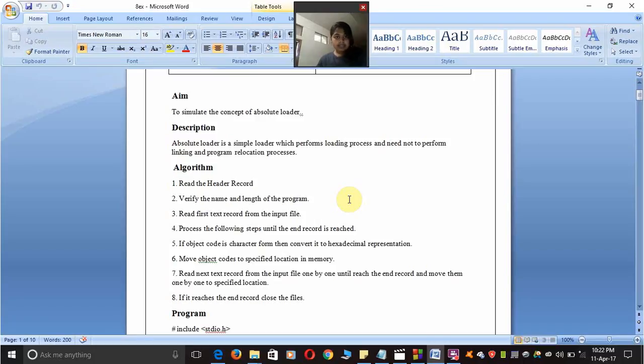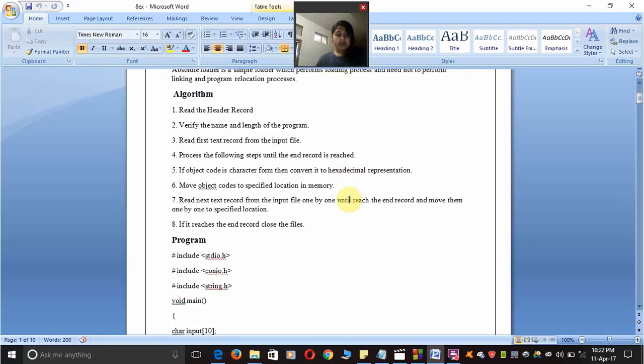My algorithm consists of this: it first reads the header record and verifies the name and length of the program. It reads the first text record from the input file and processes the following steps until the end record is reached. For the object code, each character is converted to its hexadecimal representation and the object code is moved to the specific location in memory. Then it reads the next text record from the input file one by one, until it reaches the end record. If it reaches the end record, close the files.